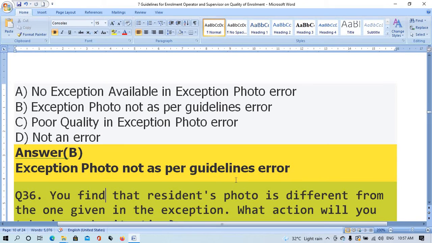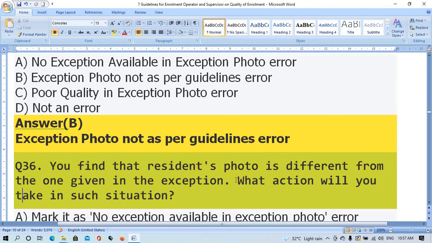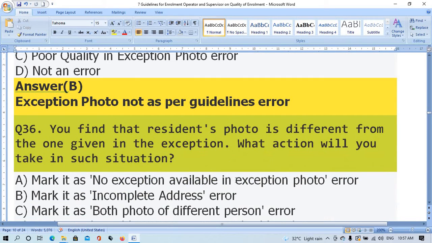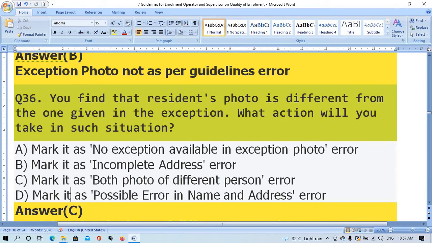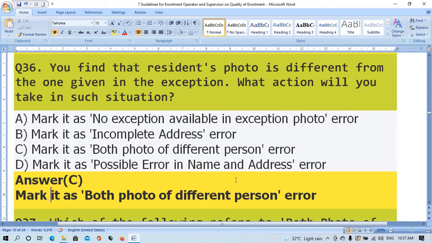Question number 36. You find that residence photo is different from the one given in exemption. What action will you take in such situation? Option A, mark it as no exemption available in exemption photo error. Option B, mark it as incomplete address error. Option C, mark it as both photo of defined person error. Option D, mark as possible error in name and address error. The right answer is option C, mark it as both photo of defined person error.